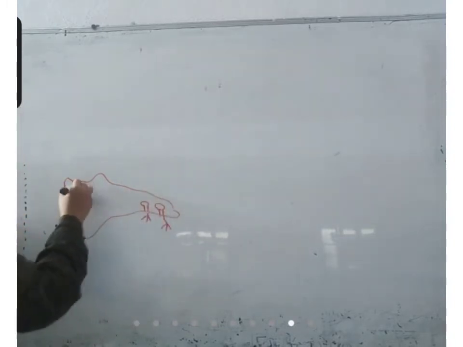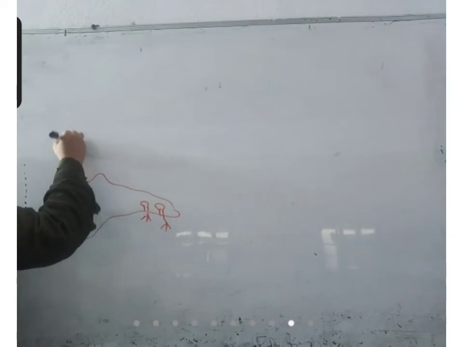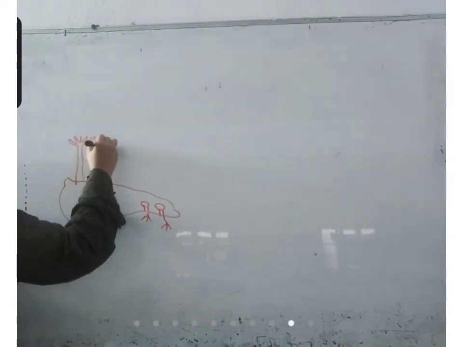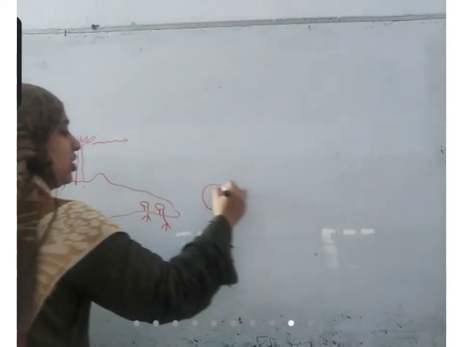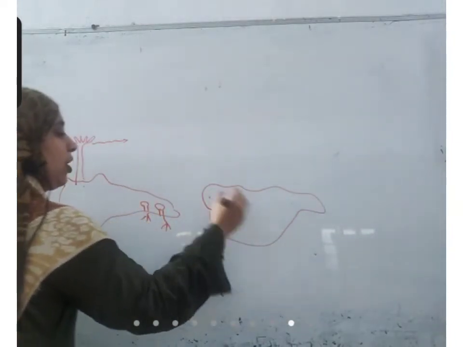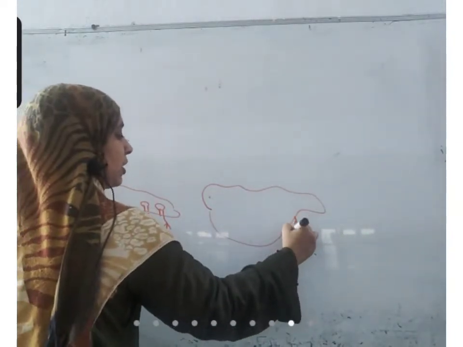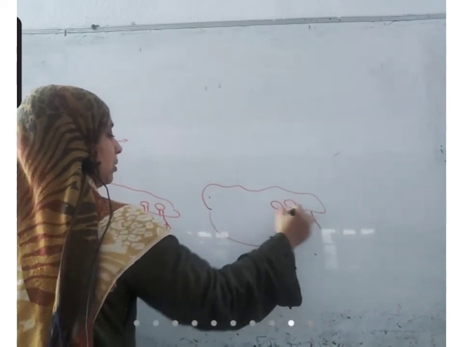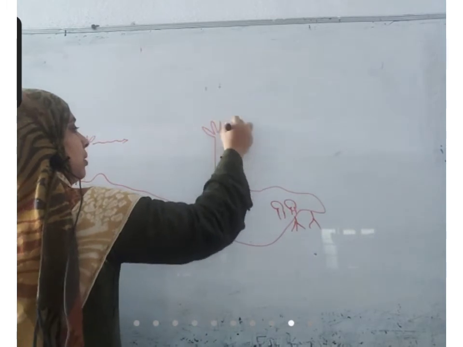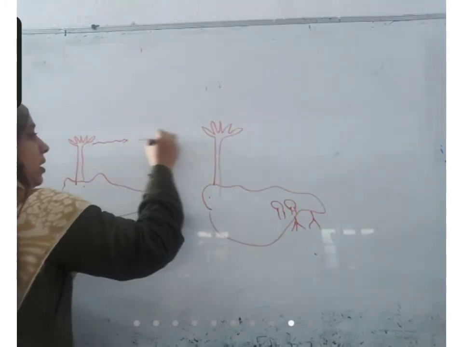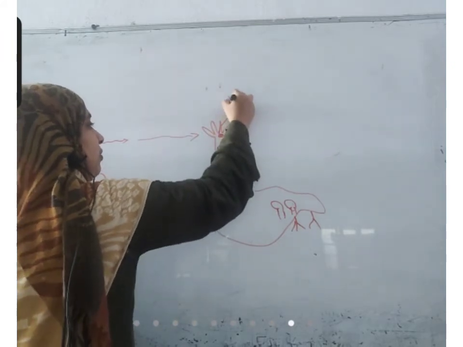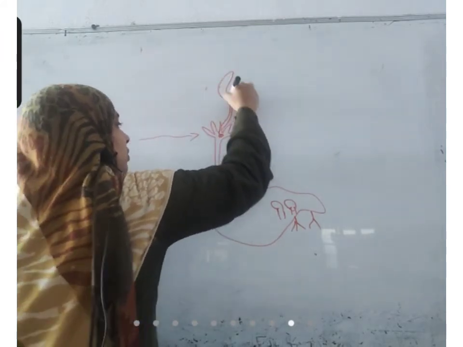So this total body is a gametophyte because it is producing gametes. When the gametes move and reach another female organism, here the zygote is formed, here the setae will form, here the capsule will form.